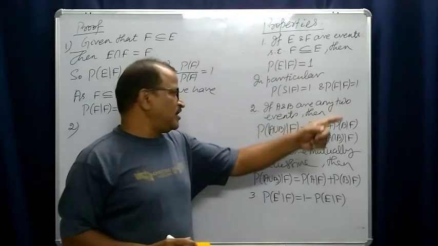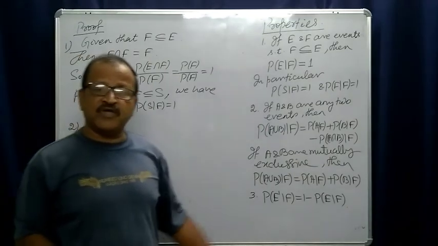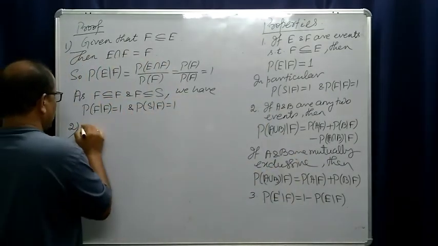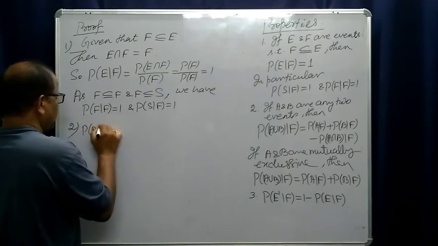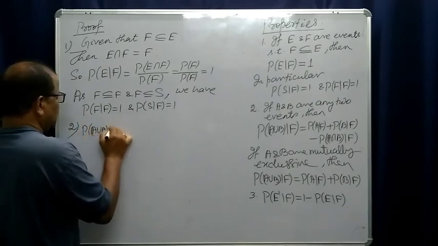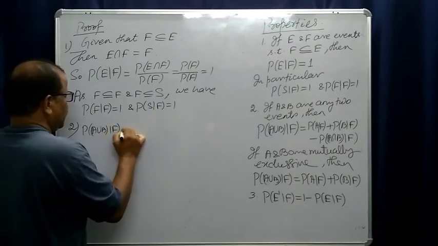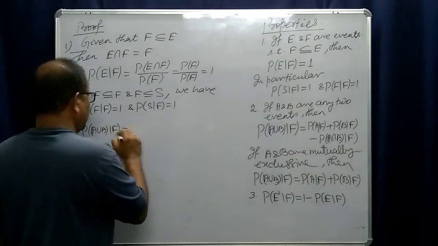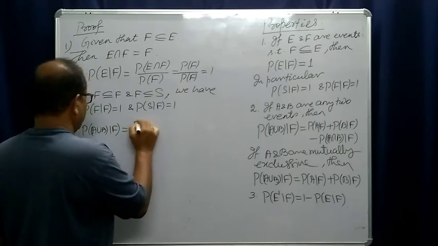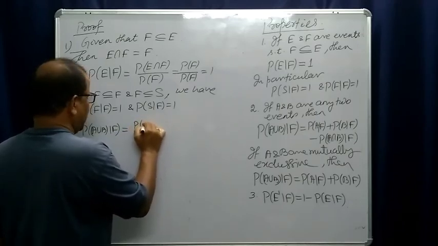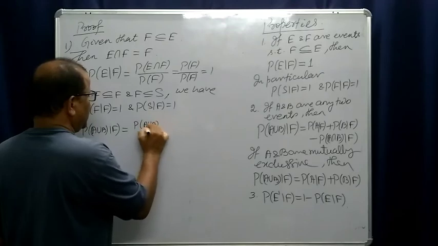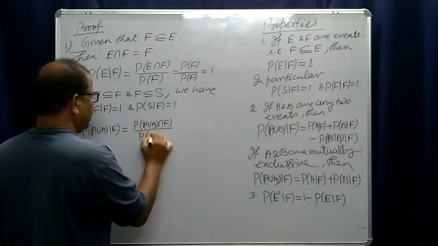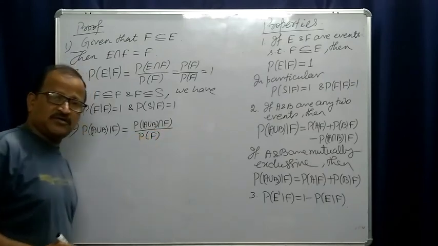If A and B are any two events, then probability of A union B condition F. Now probability of A union B condition F will be probability of A union B intersection F by probability of F, according to definition.